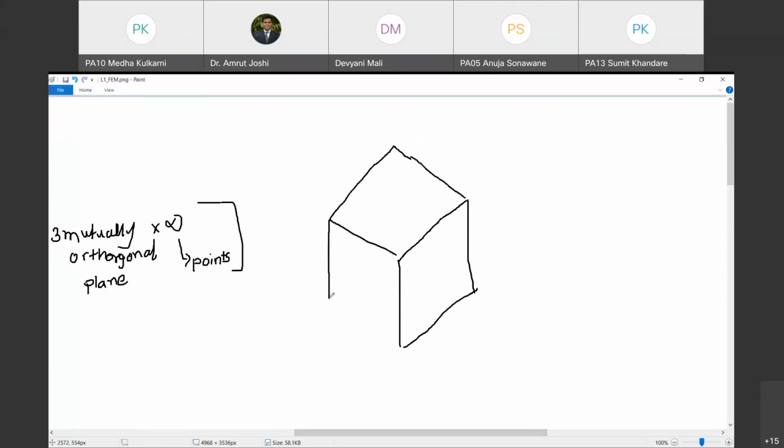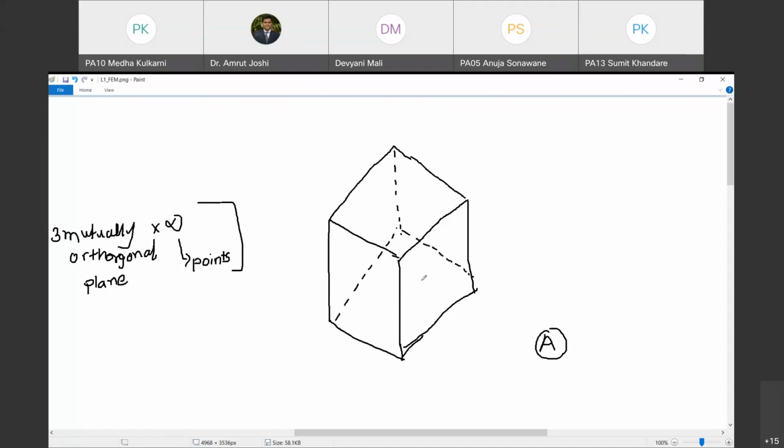This is the cube that is constructed about point A under consideration. I hope you are able to imagine this. This is the parallelepiped or cube that is constructed at point A in a strained material.